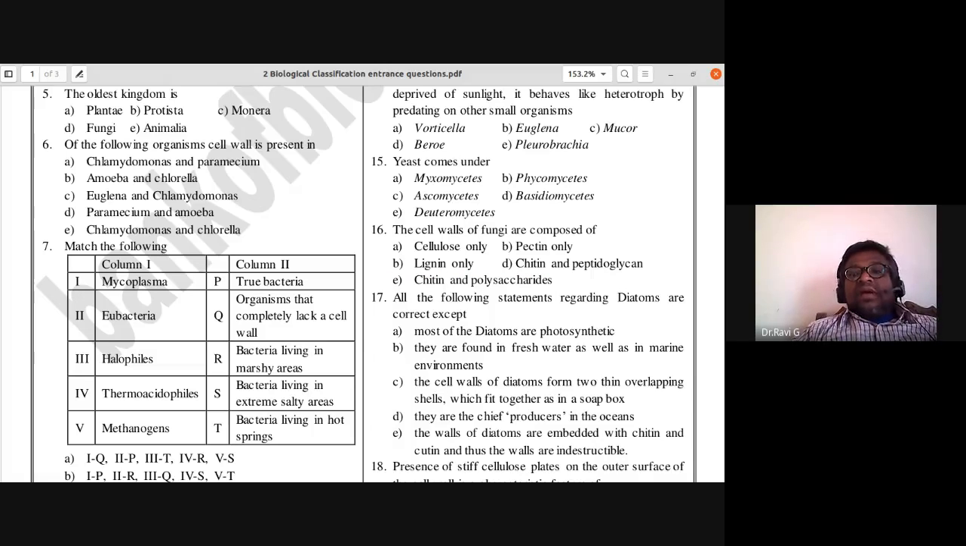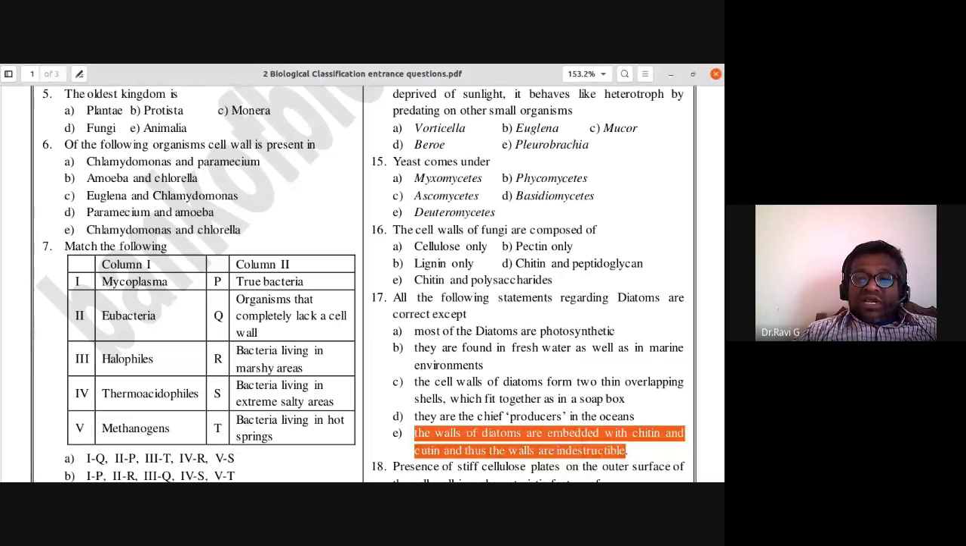17th one, all the following statements regarding diatoms are correct except. So one statement you have to find which is incorrect. Most of the diatoms are photosynthetic. Yes. They are found in freshwater as well as in marine environment. Yes. The cell walls of diatoms form two thin overlapping shells which fit together as in a soap box. Yes. They are the chief producers in the oceans. Yes. The walls of diatoms are embedded with chitin and cutin, and thus the walls are indestructible.